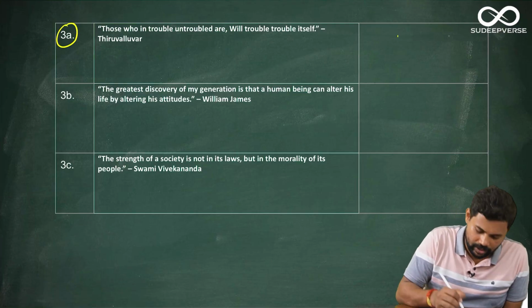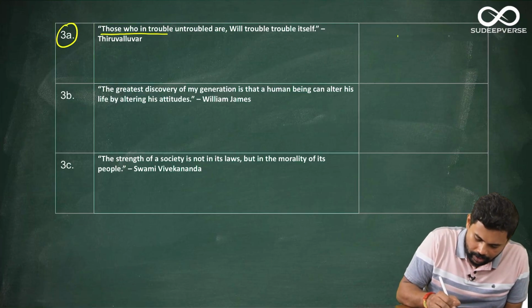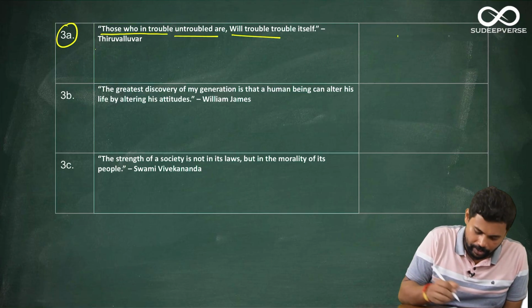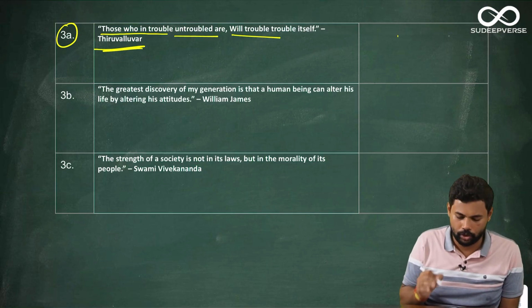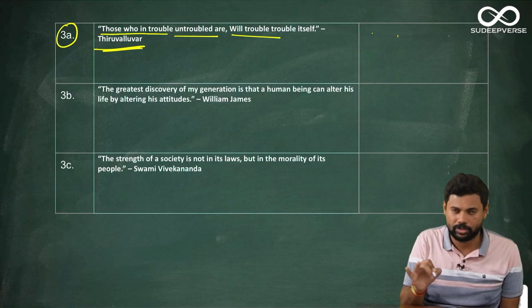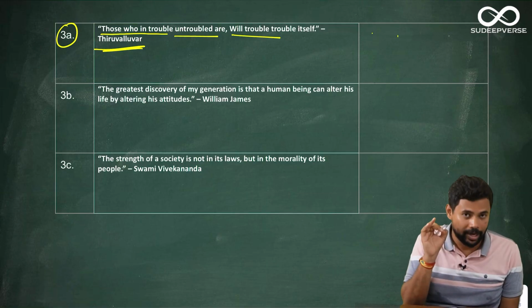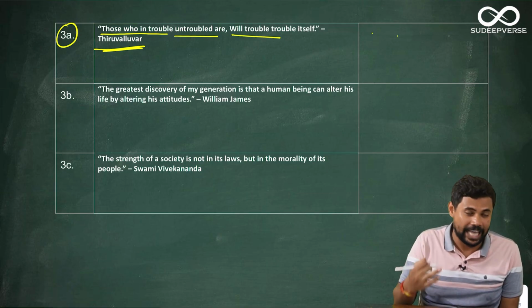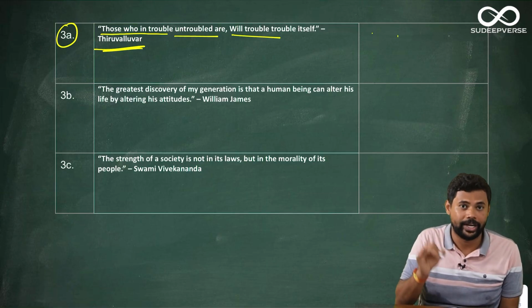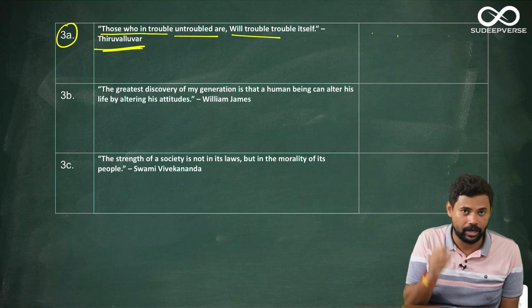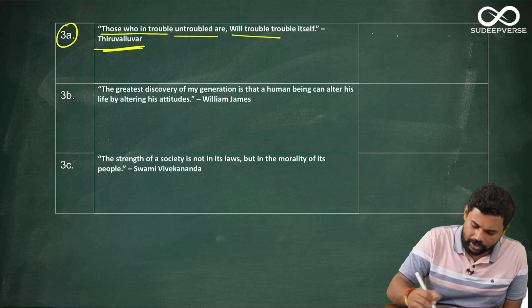So 3A, the question is as follows: those who in trouble, untroubled are, will trouble itself. Thiruvalluvar. As I told you, it may seem a little confusing, but it is not. It is a very straightforward quote. But mainly what happens is you keep adding examples. That should not be the way you have to write a quote based ethics question. Okay, how to write we'll try to decipher and learn in a few minutes, but overall this is talking in simple words